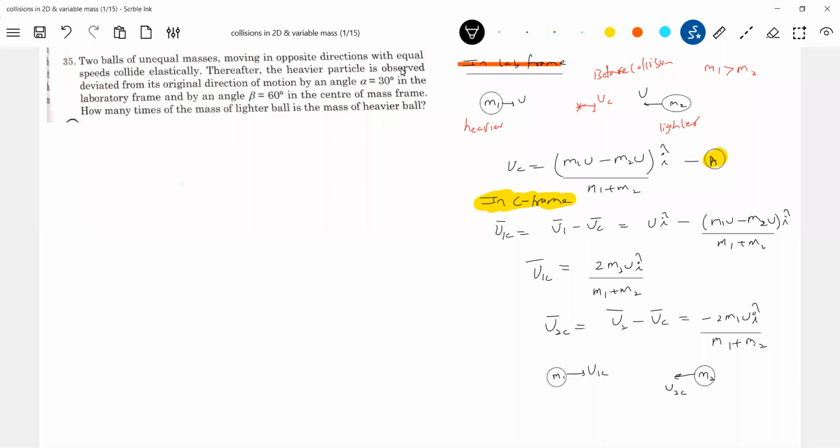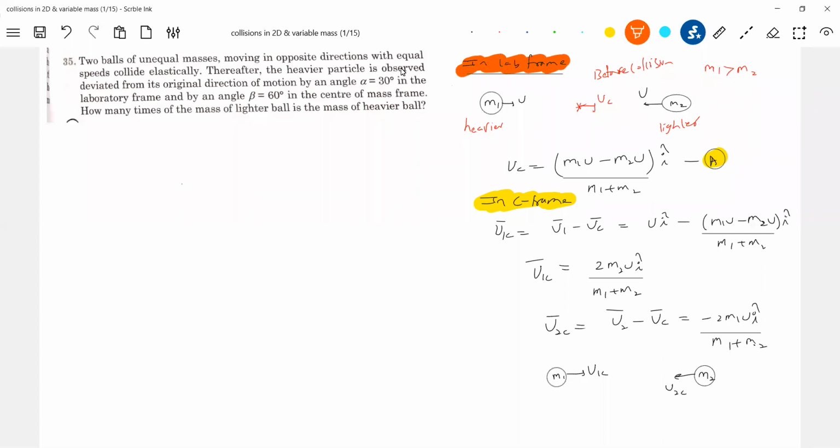And now, what is the momentum with respect to the center of mass? This is all before collision. The momentum with respect to the center of mass is always zero.